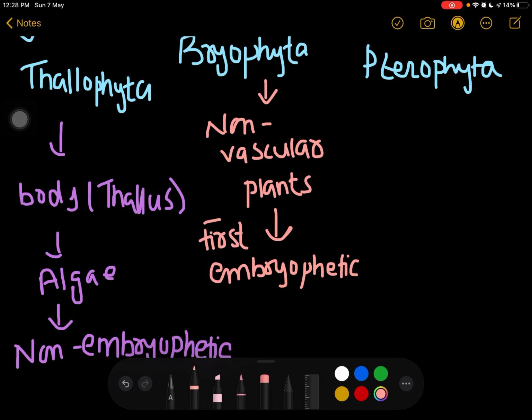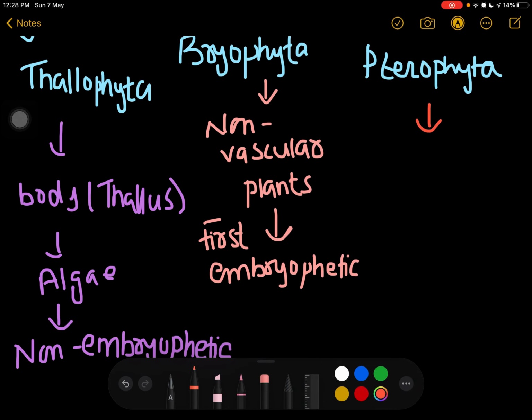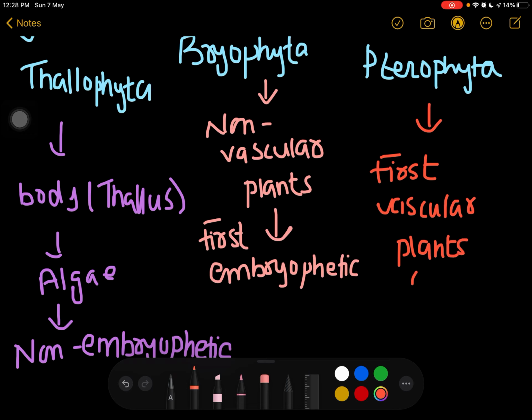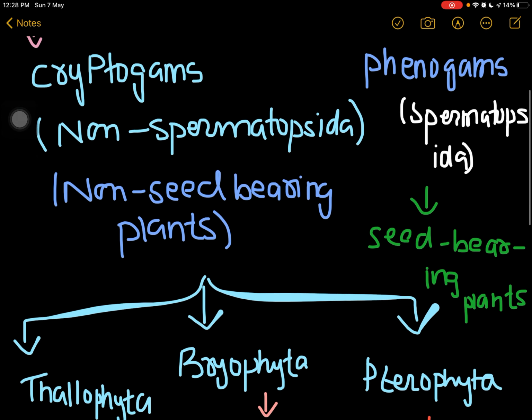Now let's discuss the pteridophyta. Basically, these are the first vascular plants on earth. So this was the classification of these cryptogams.